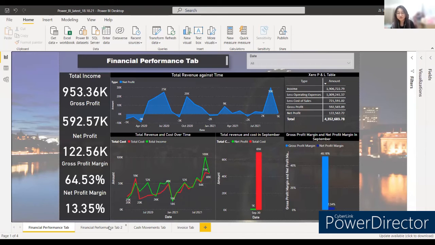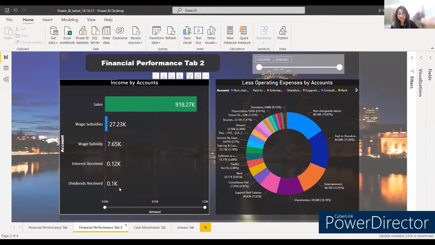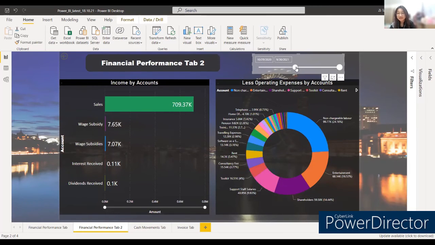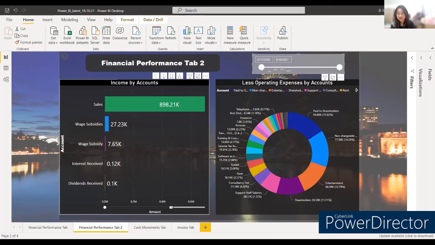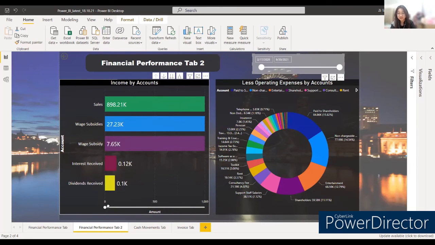Now, let's move on to tab 2 of financial performance. Just like the previous tab, the slicers are used to select the date durations on the graphs. From this income bar chart and operating expenses donut chart, we can clearly see the exact amount and type of incomes as well as the expenses in and out from the business.